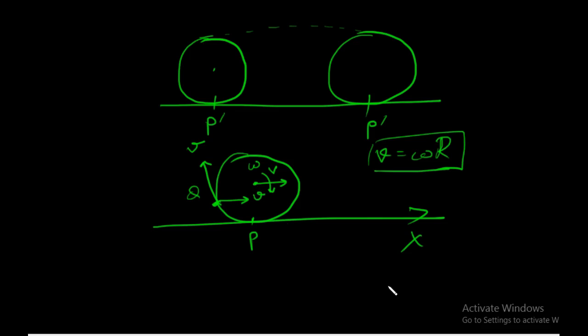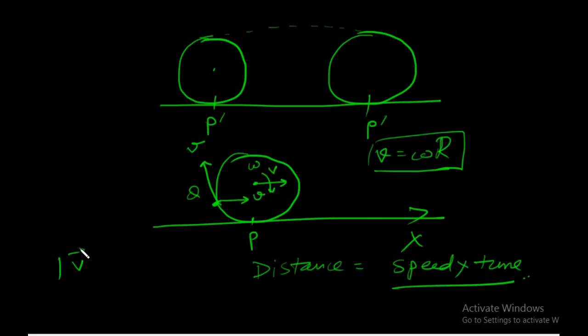Now we know that distance is speed into time. Distance is not velocity into time, that is displacement. Distance is speed into time. Now we have to take the speed. What is speed? Speed is the magnitude of velocity. Now first we will take the magnitude of velocity over here. This is very easy.